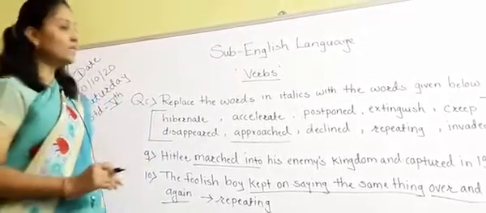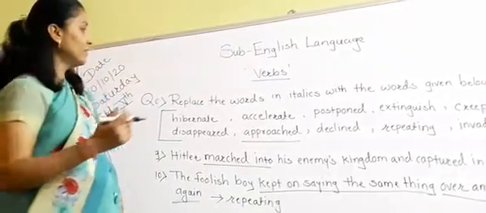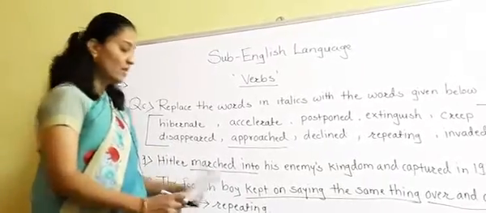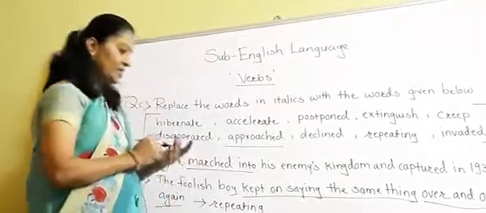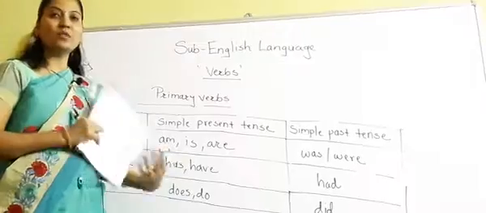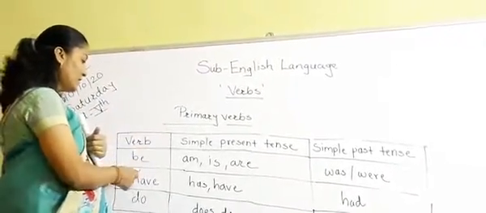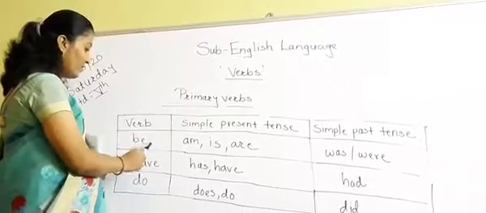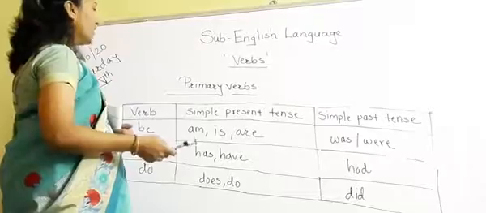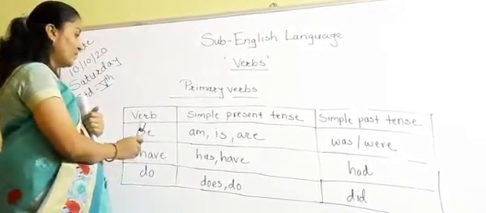Okay, now students, we are going to see the next concept of grammar. The next thing that I am going to explain to you is the primary verbs. So let's see what we are going to learn about primary verbs. Always keep in mind that the verbs be, have and do are known as the primary verbs. Now see the different forms of these primary verbs.